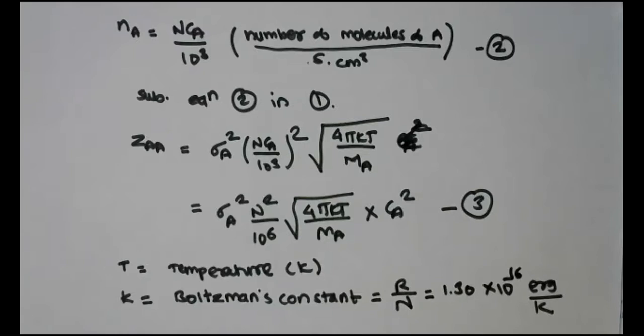You are aware R is 1.987 calorie per mole per Kelvin. So you can just substitute in place of calorie the unit in erg, using the relation between joule and erg.